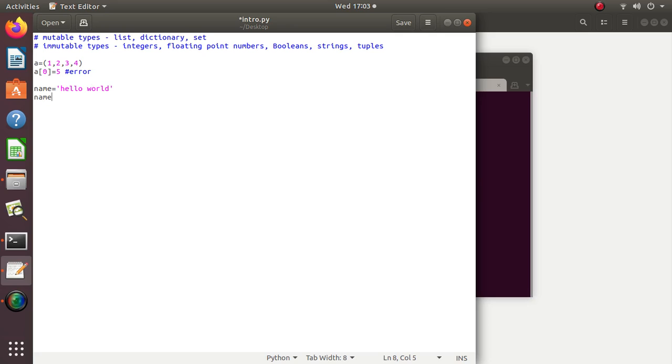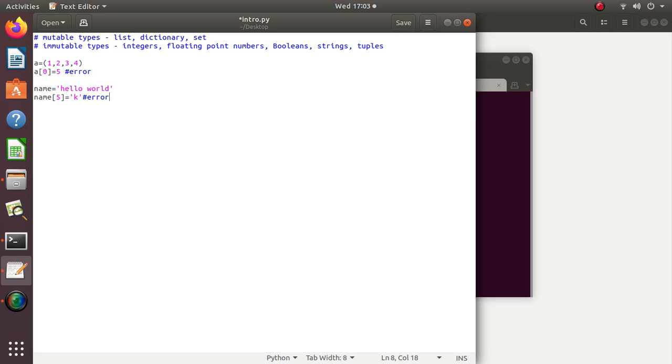If I want to change only the fifth index of the string name to k, this line also will give error. So hence it is immutable. String and tuples are immutable types.